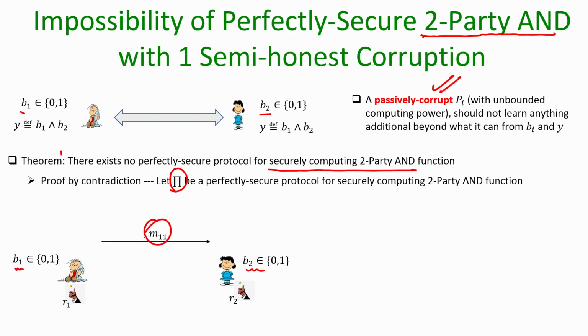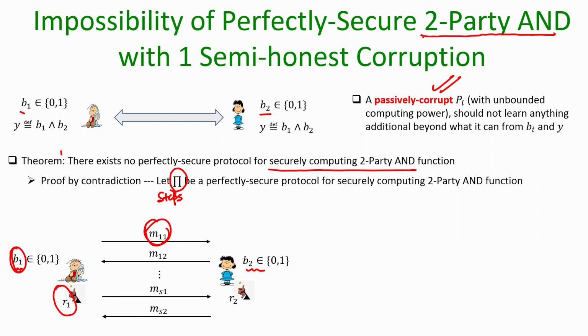What they communicate will depend on the value of the input, the internal randomness and the steps of the protocol pi. That means, if the value of B1 is fixed but the randomness changes, then based on the steps the value of the message M11 will be different, the value of M12 which P2 sends back will be different, and so on.